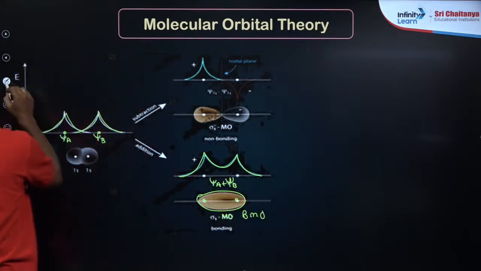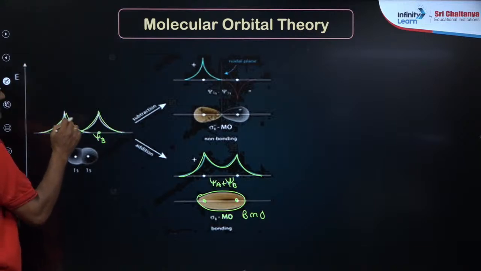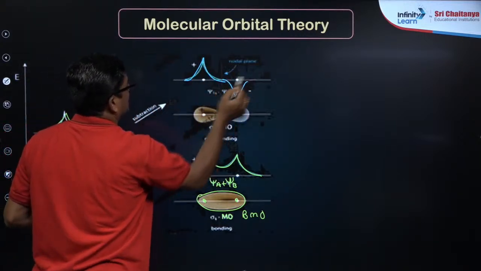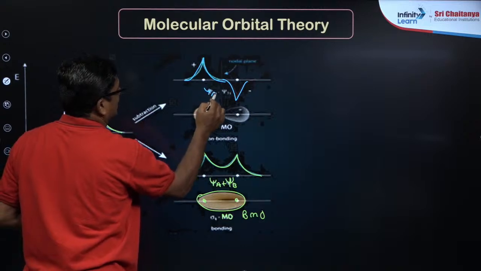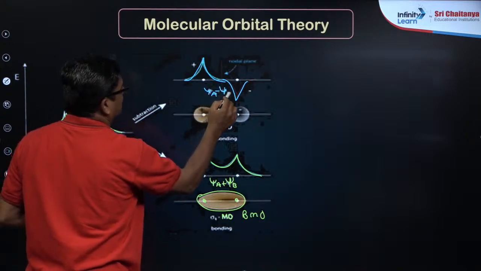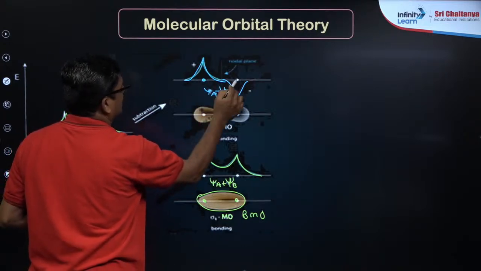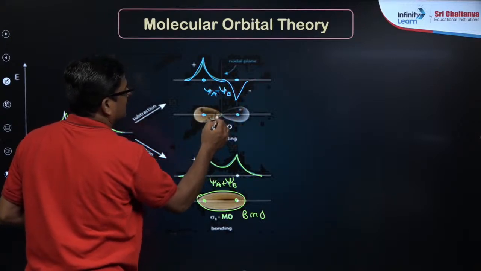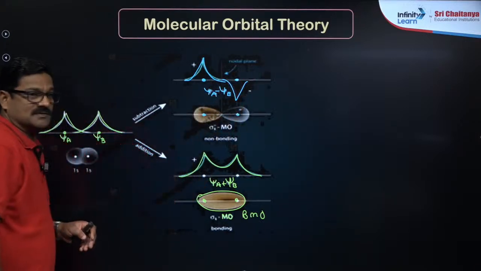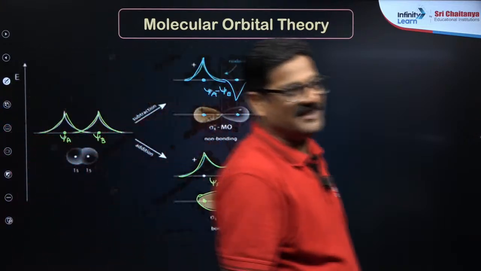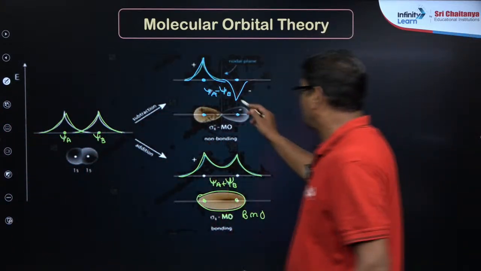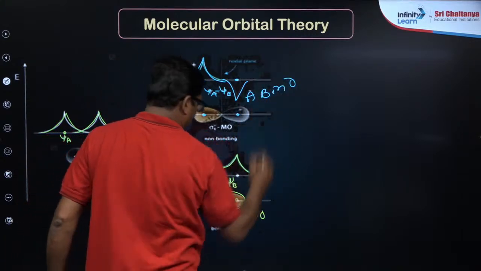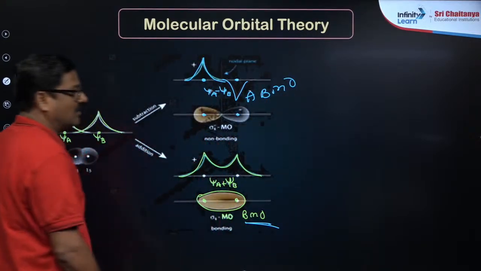When the wave is destroyed, it gives a pattern like this. So you can say psi A minus psi B, so that between the nuclei a very small amount of electron density is produced. Yes, that is subtraction, and it gives rise to the anti-bonding molecular orbital, and this is the bonding molecular orbital.